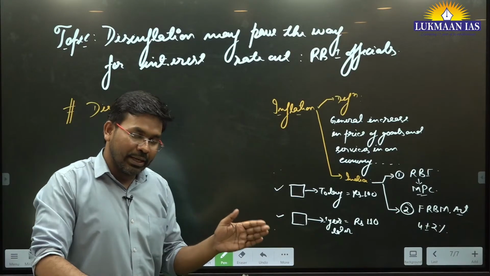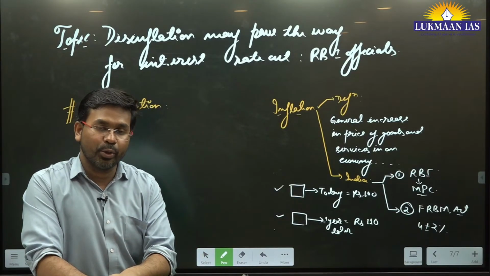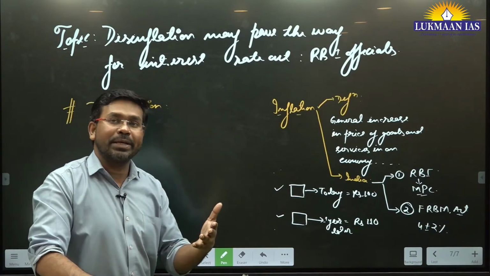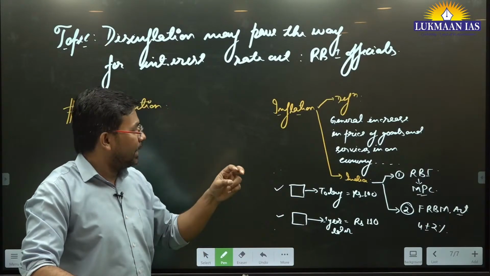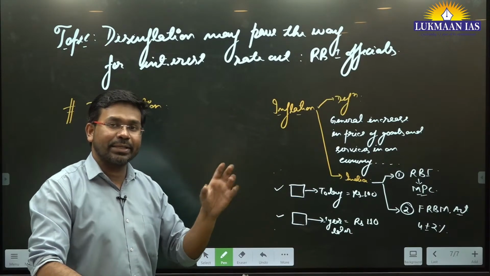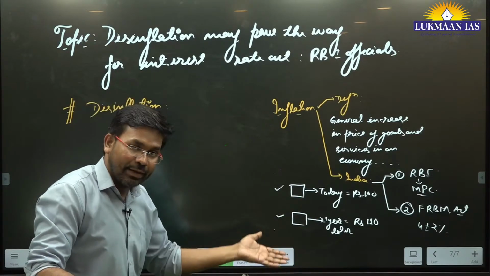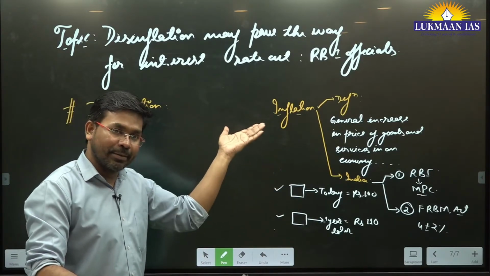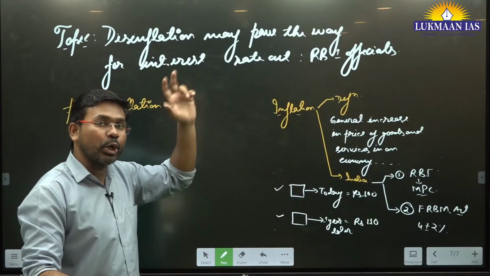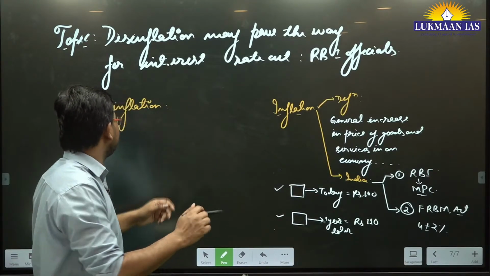Let's consider that in 2022 the inflation was 8%. But if in 2023 inflation goes to 7%, what is happening? Inflation is there, but the rate of inflation has not gone up, it has gone down. That is known as disinflation.